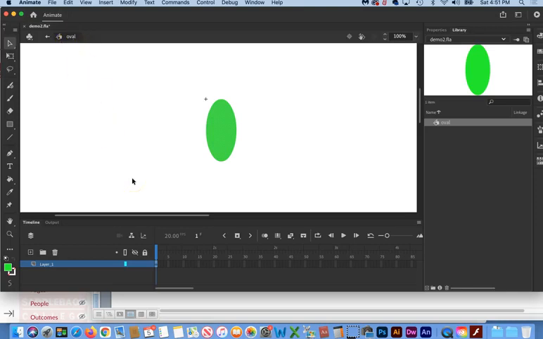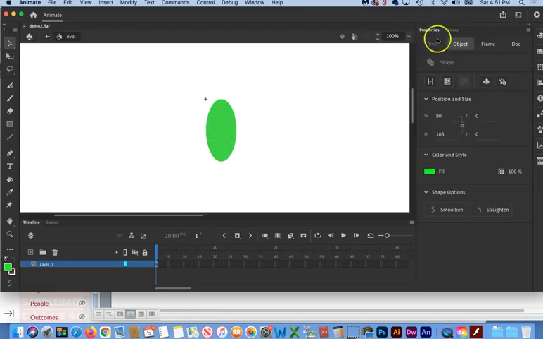Now, it's kind of like we just did a time reversal. It looks a lot like when we first created the symbol. In fact, if we have the symbol selected and we go to Properties, it tells us that it's a shape. Now, that's kind of hard to wrap your mind around at first, but inside of the symbol, it's whatever it started out as, which could have been text, could have been a shape, could even be an image. So once we're inside of the edit mode, now we could add to the symbol. We could, in fact, let's do something here where we subtract from the symbol.